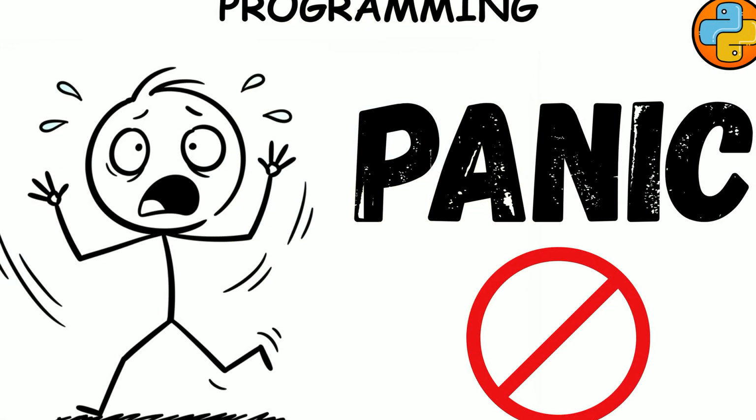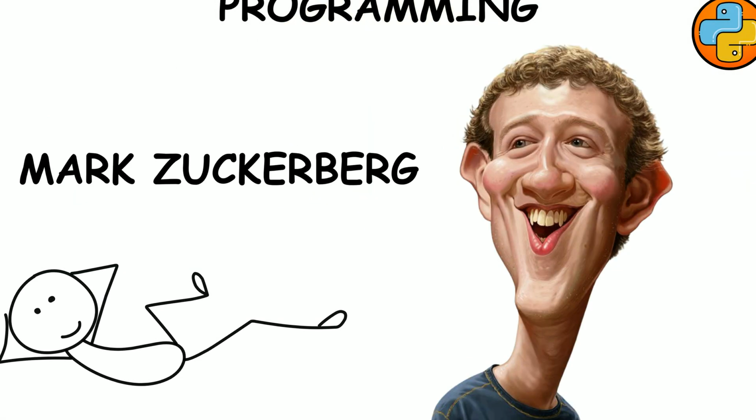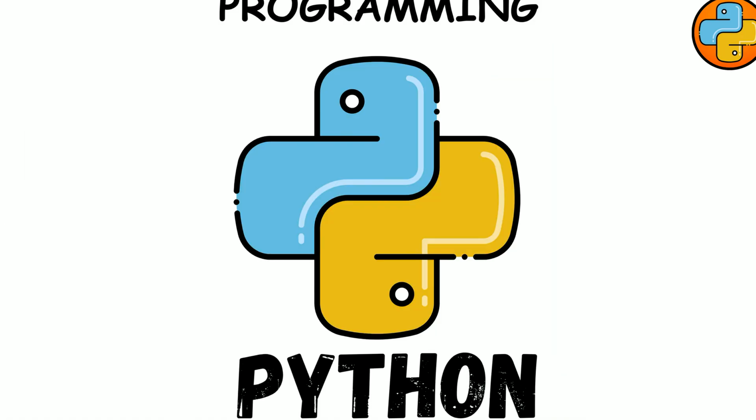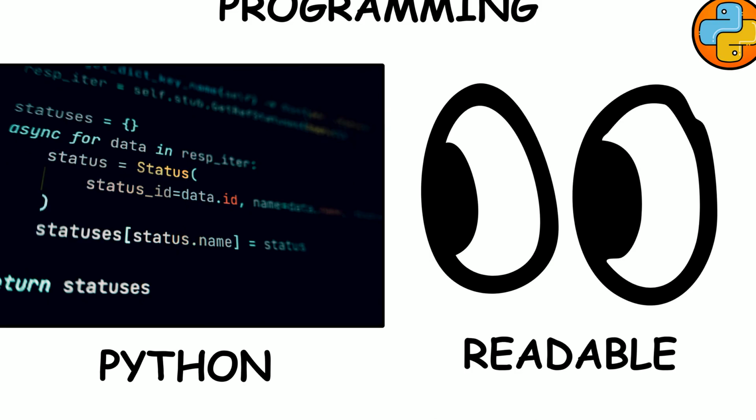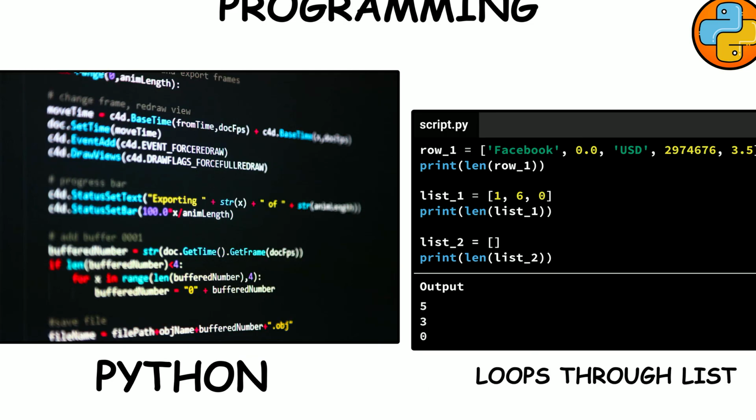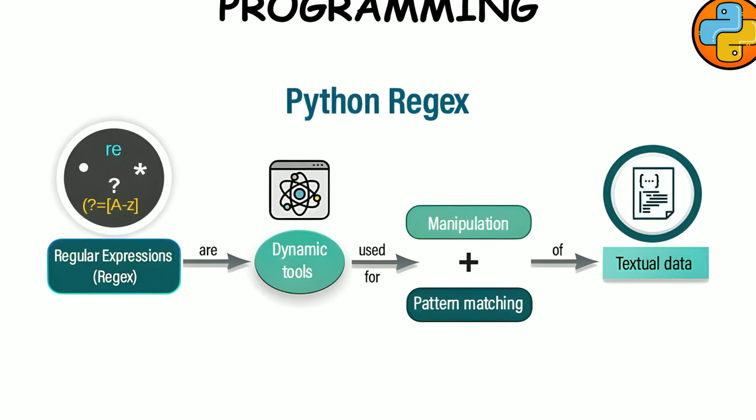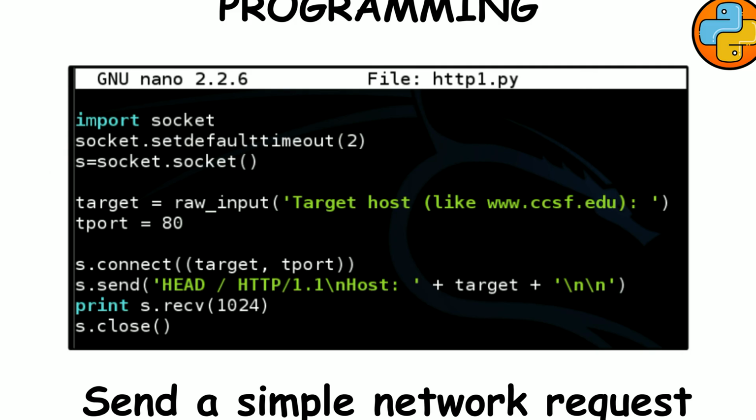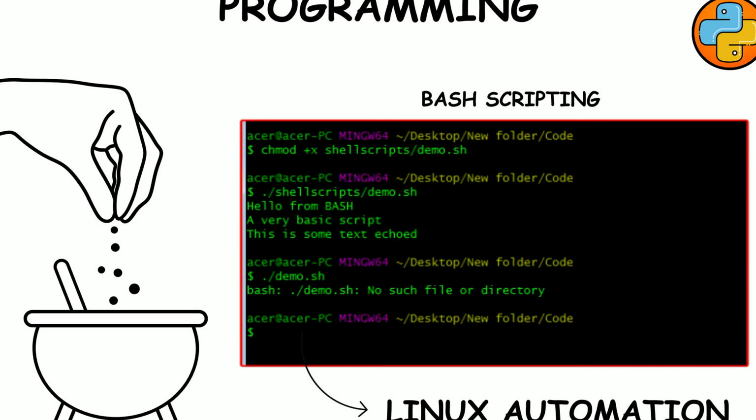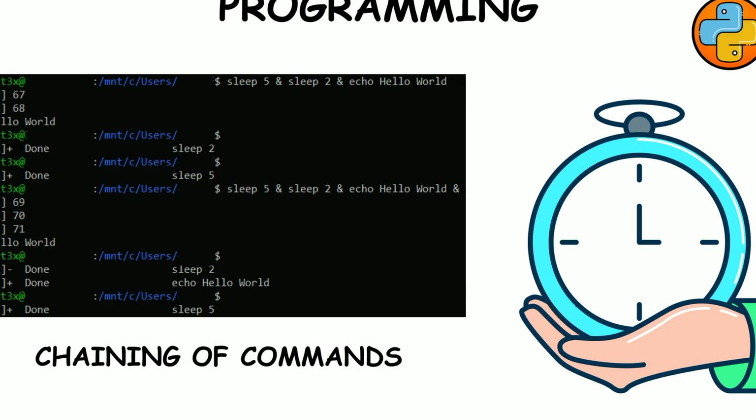Programming. Don't panic. You don't need to be the next Mark Zuckerberg, but you do need to write and read simple code. Start with Python. It's readable, friendly, and almost every hacking or security tool loves it. Learn how to open files, loop through lists, grab data with regular expressions, and maybe send a simple network request. Add a sprinkle of bash scripting for Linux automation. Even chaining a few commands can save you hours.